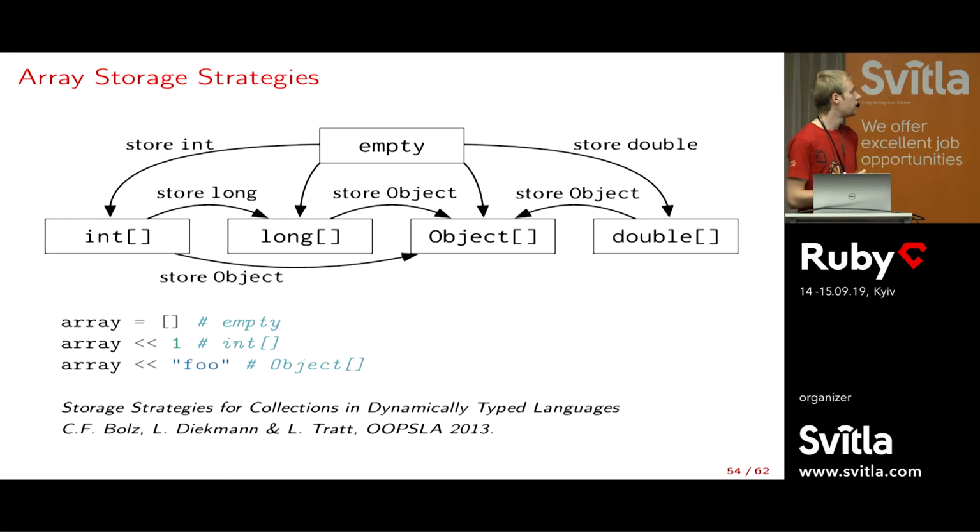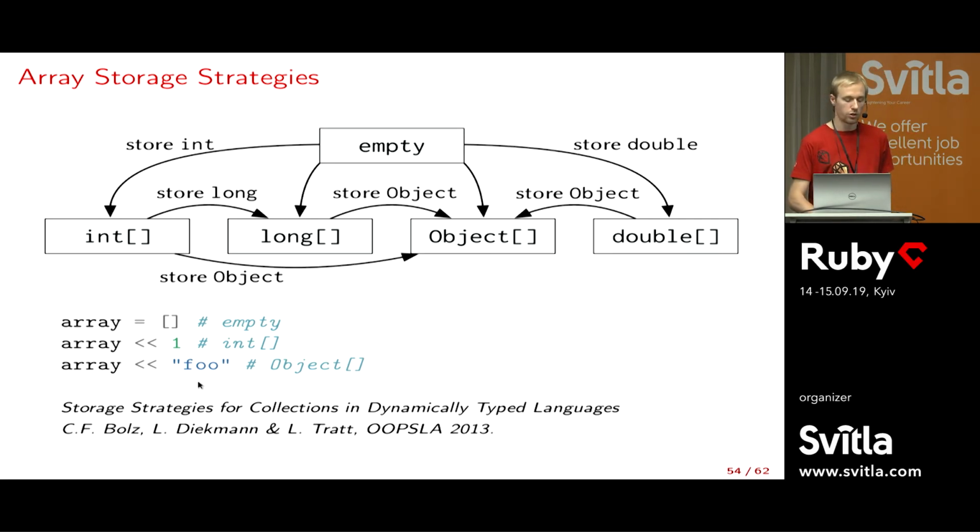So let's take a look a bit at arrays in more detail. Arrays in most dynamic language VMs actually have a complex representation, which are called storage strategies. So basically, how we represent the array changes based on what it contains. Let's take an example. If we create an empty array, this uses an empty strategy. It doesn't allocate anything. But then if we append an element to it, then it switches to this int array strategy. And the advantage of this is that if all elements are integers, it uses only 4 bytes per element, which is quite compact. It can just access the value directly. There's no pointer tagging or anything like that.